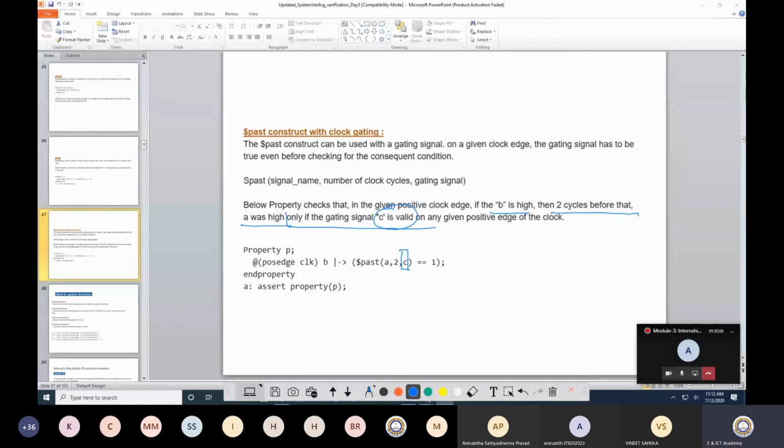So when B is high, it will go back to check 2 clock cycles before whether A is high, but that is verified only when C is valid. If C is not valid, then this assertion will not be verified. By introducing C, I am verifying that if C is 1, then this condition matters for me. Otherwise, I don't care about it.